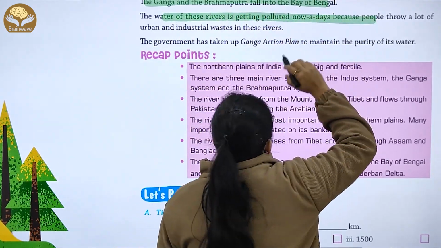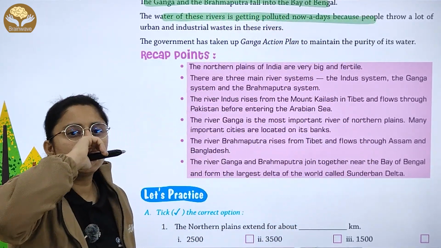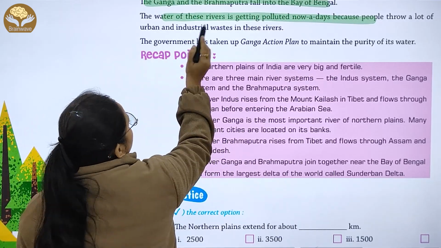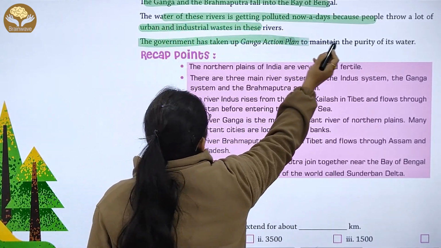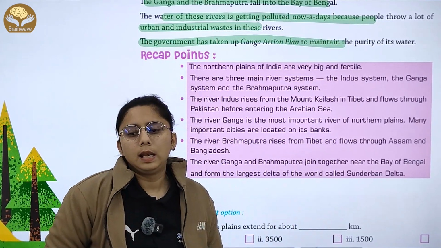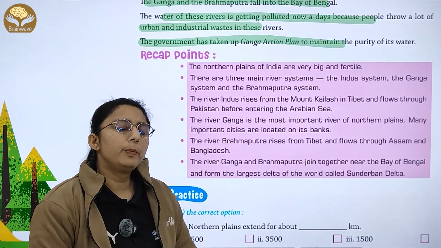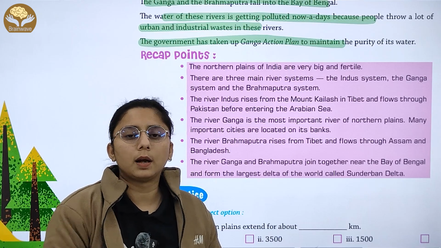The water of these rivers is getting polluted nowadays. Why? Because people throw a lot of urban and industrial waste. And the government has taken steps like the Ganga Action Plan to maintain the purity of the Ganga.